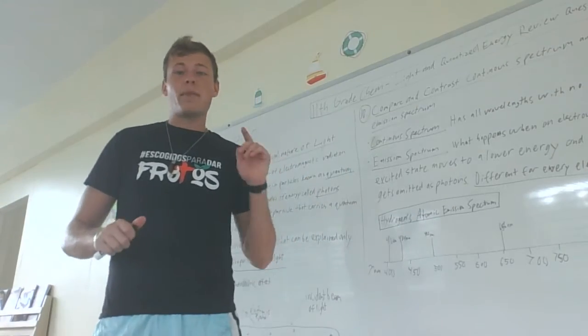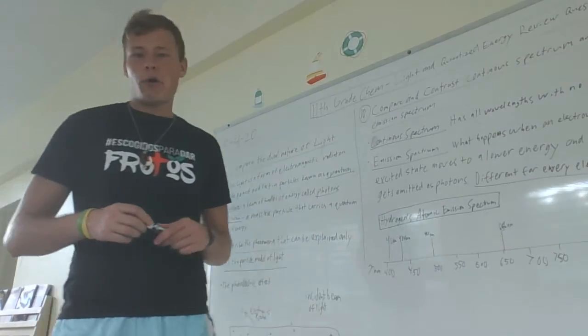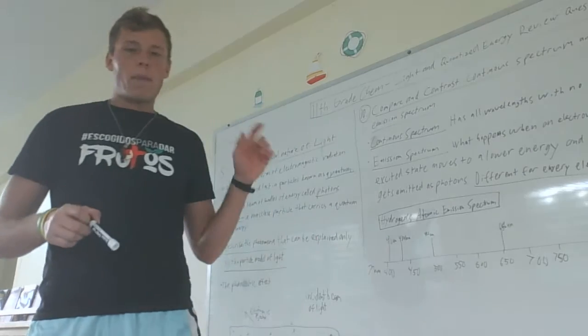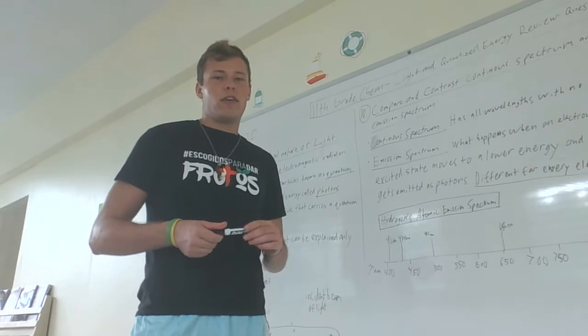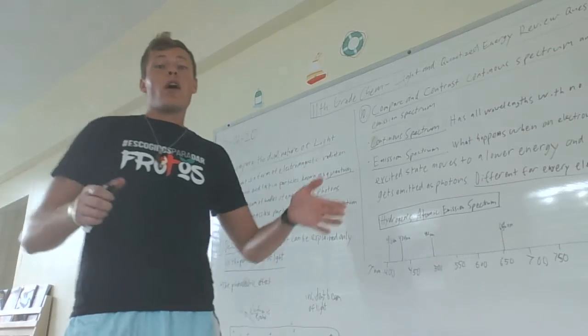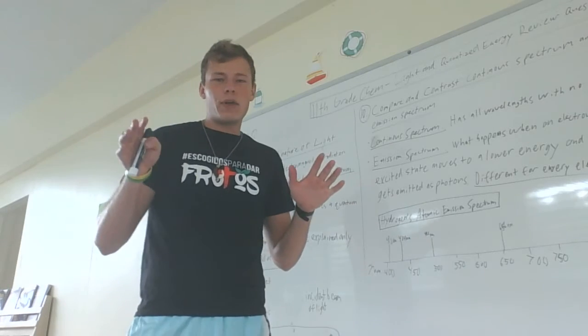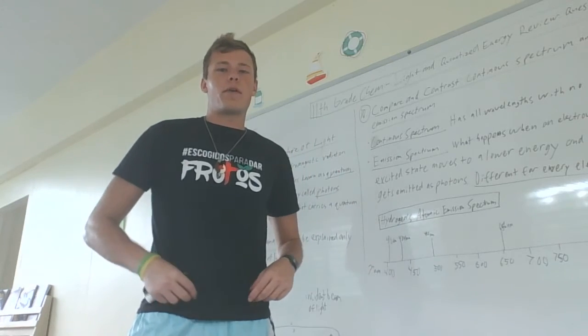So I'm going to make 2 videos to answer these questions that I assigned last week, because I can't fit them all on the board at one time. And because they're harder, I need to explain more, okay? So remember, we were talking about light and quantized energy. And we're going to talk about the wave nature of light, the particle nature of light, and then the way they both work together, okay?